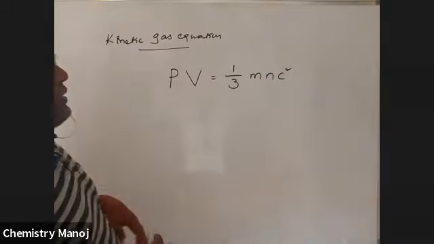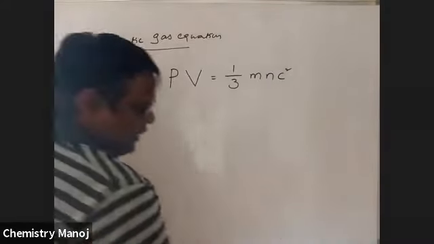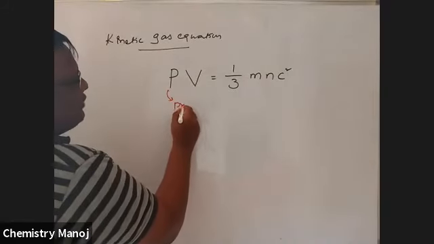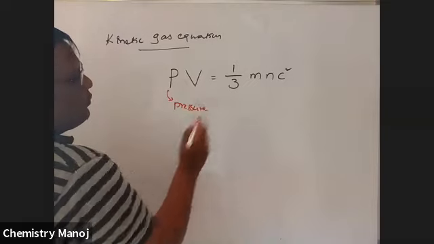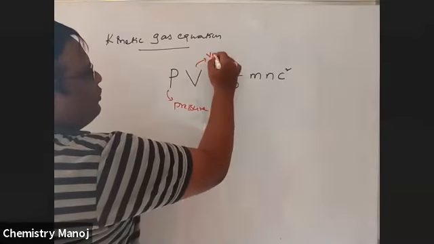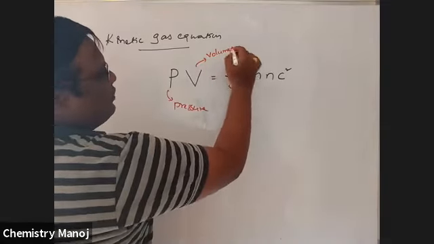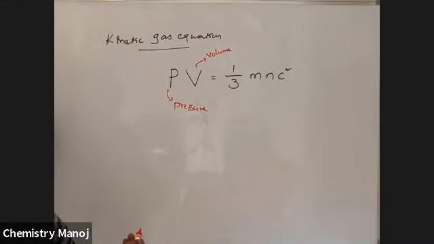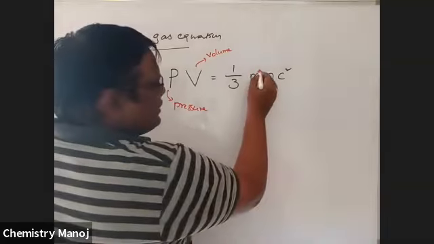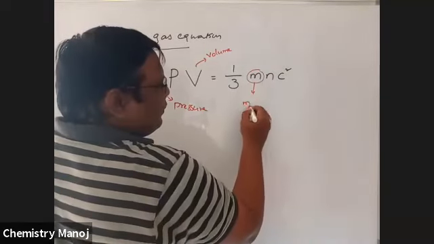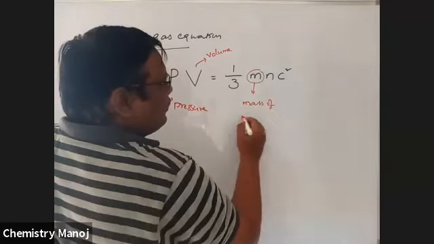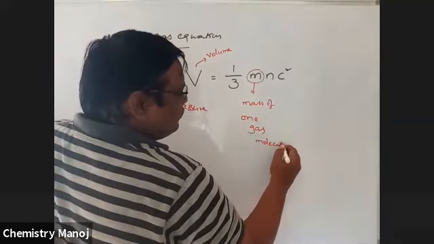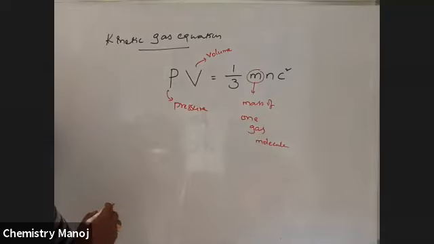Now what are these terms? P is the pressure of the gas. V is the volume of the gas, which is the volume of the container in which it is taken. m is the mass of one gas molecule.